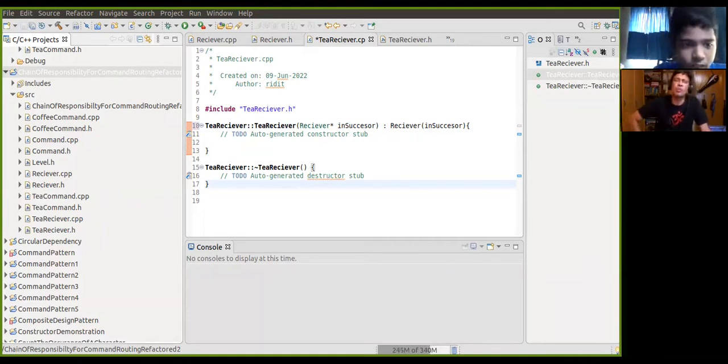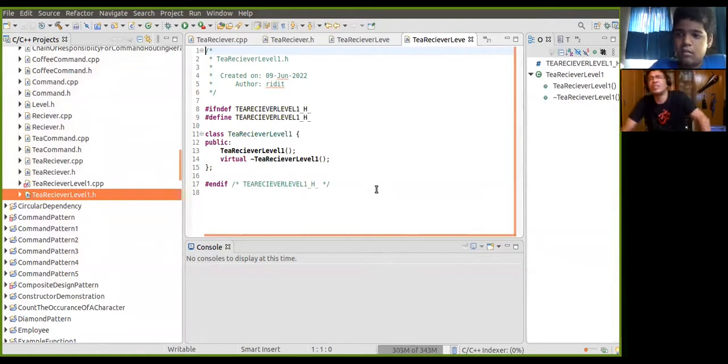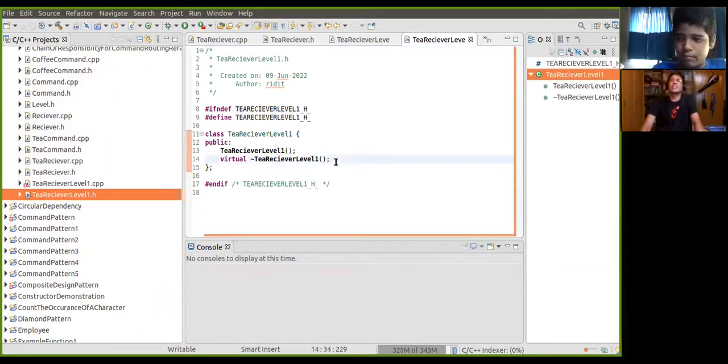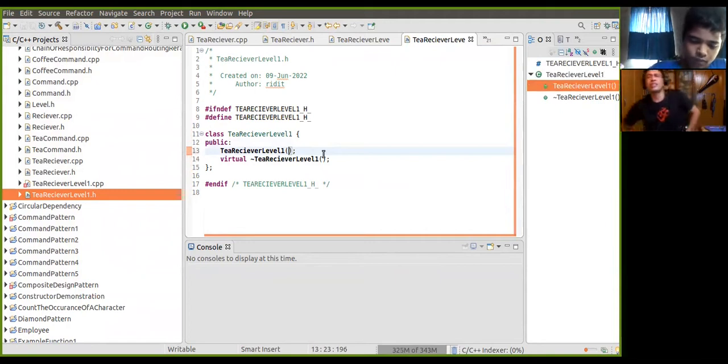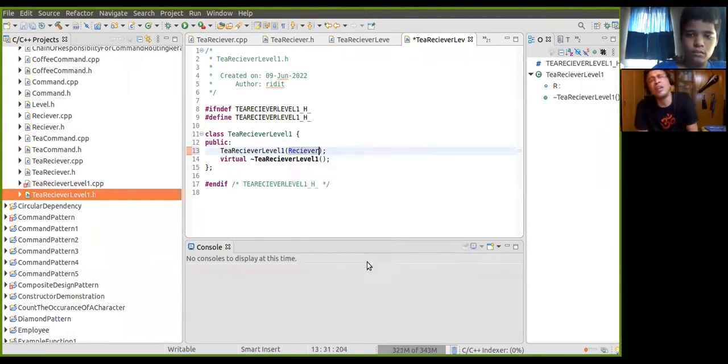You have the copy command, so either you can skip it and explain it from your old workspace, or you can do it here. Maybe you have to complete the T receiver hierarchy, T receiver level 1. You can show your earlier workspace. So again, the same, the constructor should have it. Very good. T receiver, go ahead.